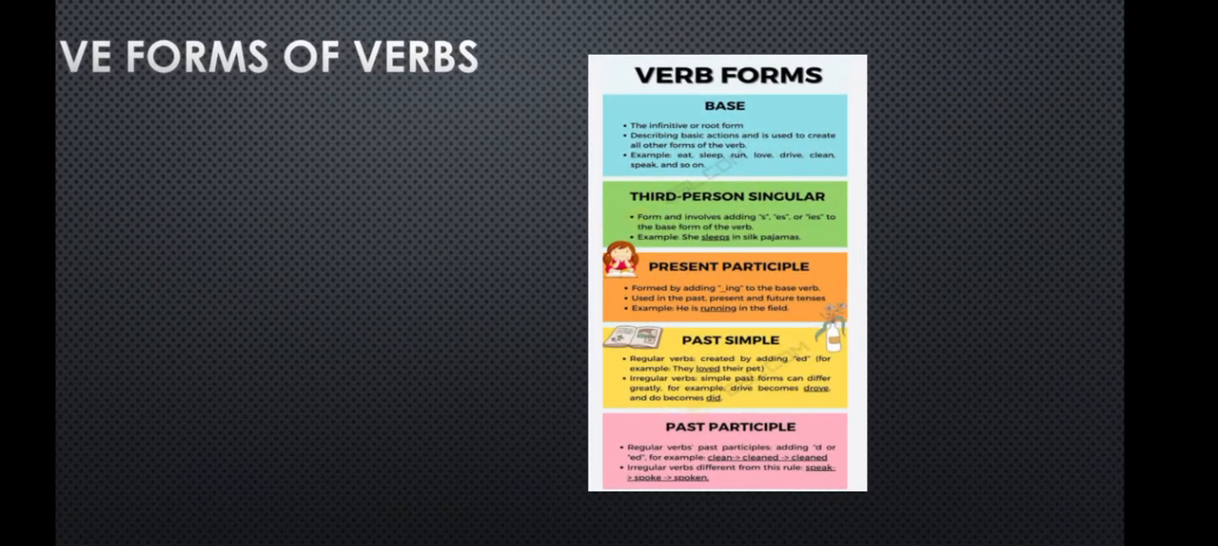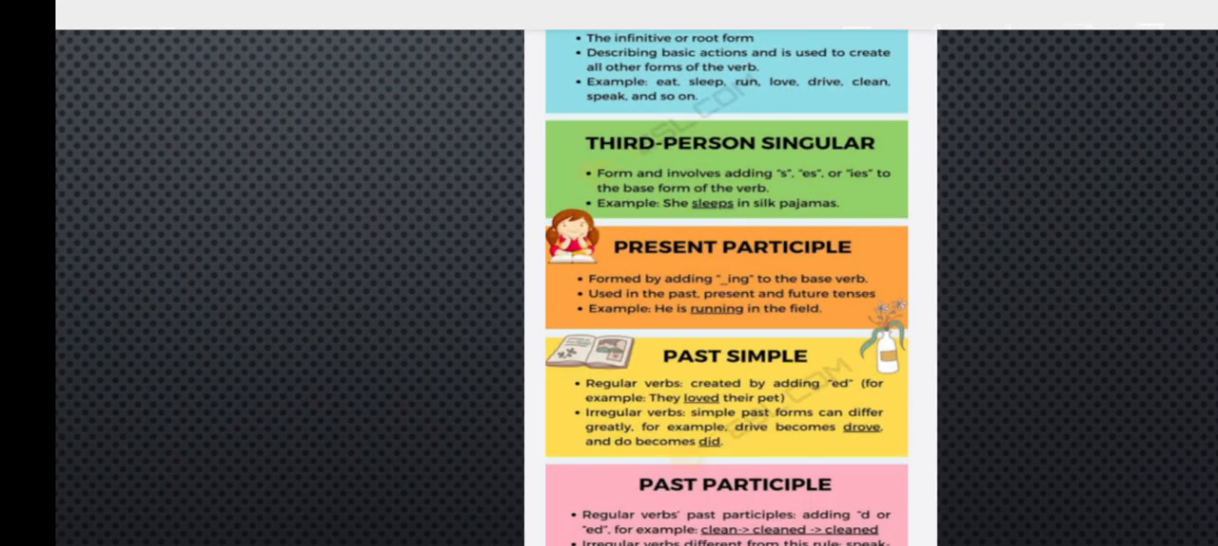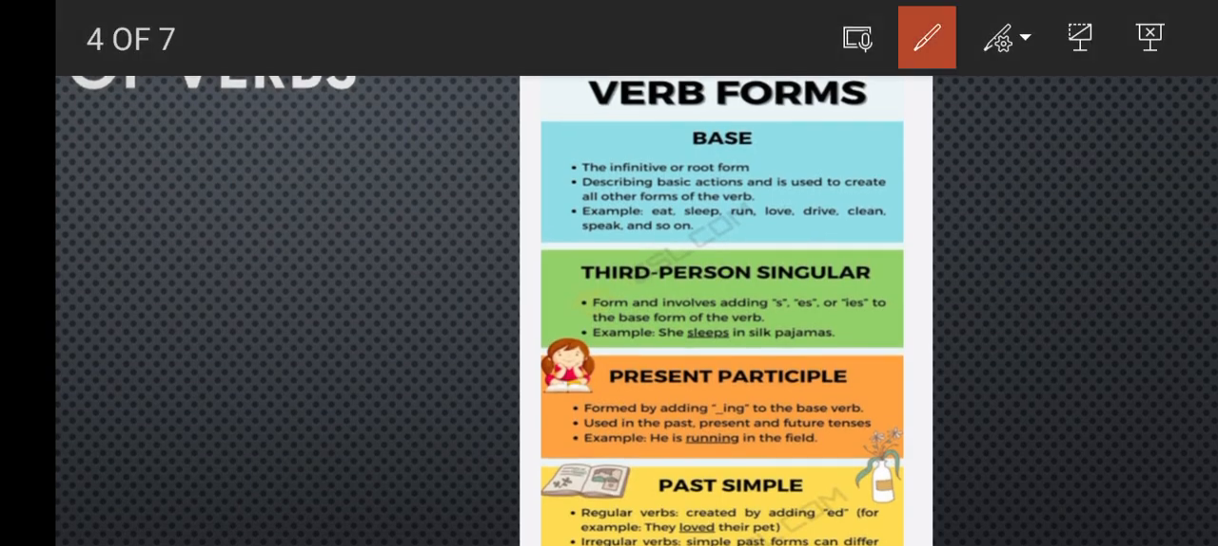Now the 5 forms of verb. Let's see the forms of verb. The first would be the base form, as I told you, the simple one. For eat it would be eat only, for dance it would be dance only, for sing it would be sing only, for sleep it will be sleep only. Like this it is your base form, the infinitive or root form describing a basic action, and it is used to create all the four next verb forms. It is your simple present verb.